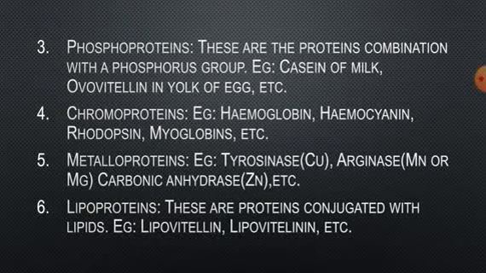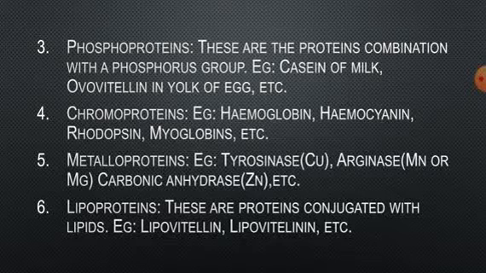The next is phosphoproteins. In the phosphoproteins, the protein molecule is bound to phosphoric acid, which can be easily split off as inorganic phosphate by treatment with dilute sodium hydroxide.